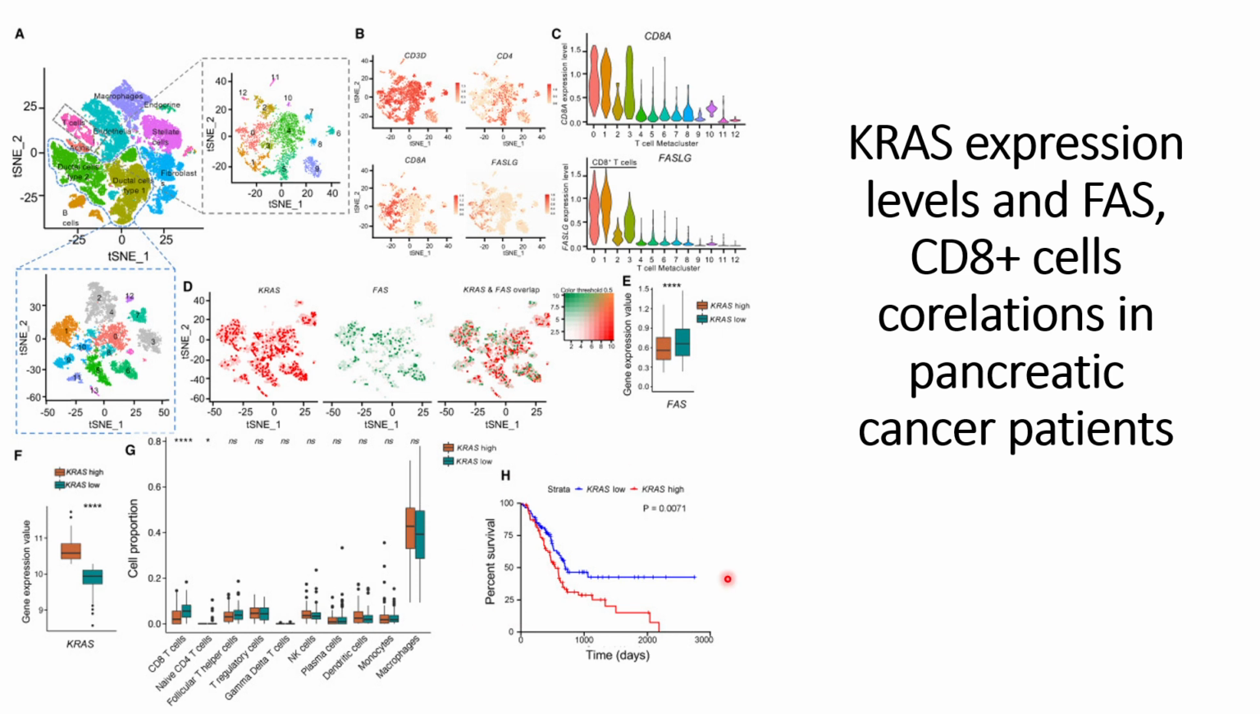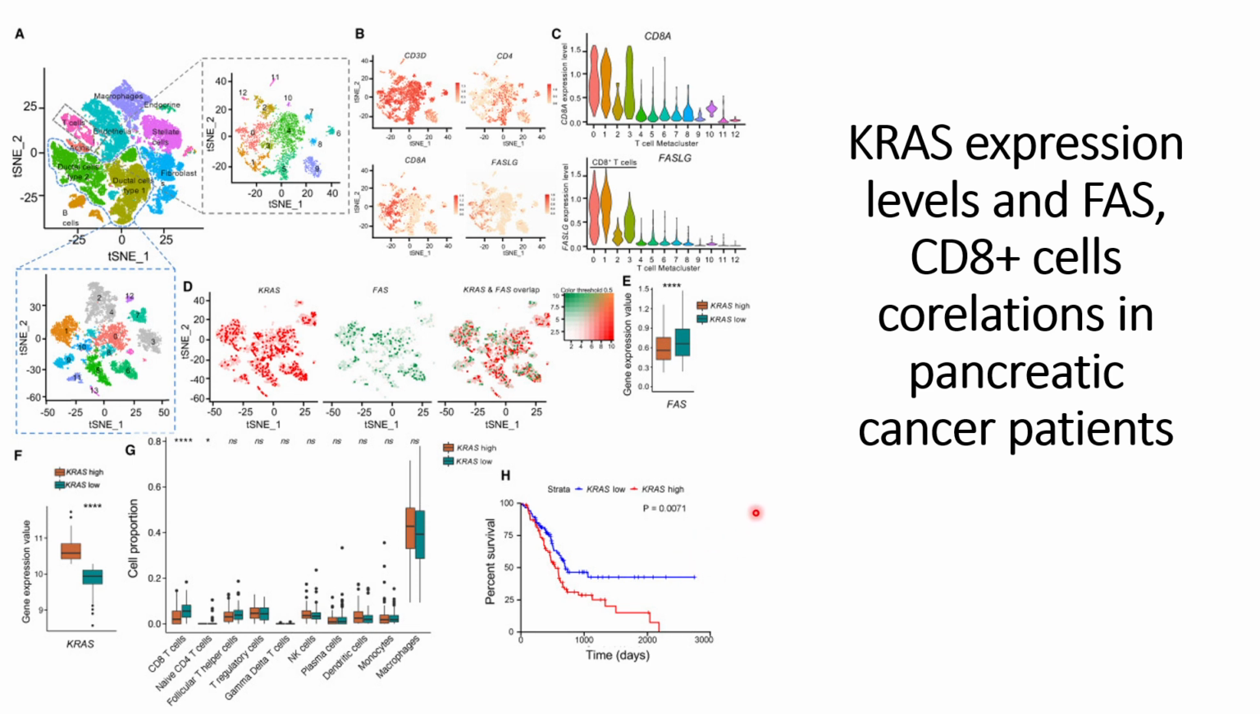And next they did the percent survival analysis with these KRAS mutations, when the KRAS mutations are low and when they are high, and they can see that with a p-value of 0.0071, when the KRAS mutations are high, the percent survival rates are low, at around 2100 days, whereas when the KRAS mutations are low, the percent survival rate is quite high.